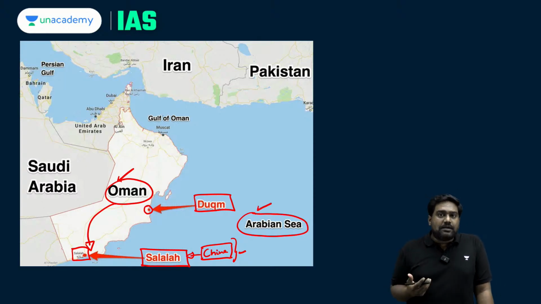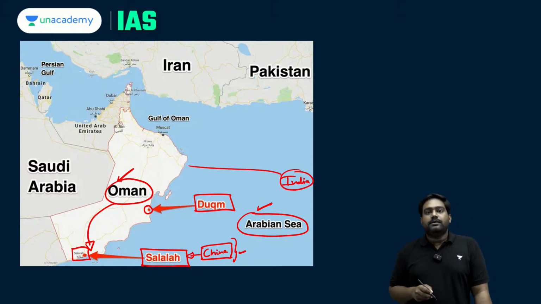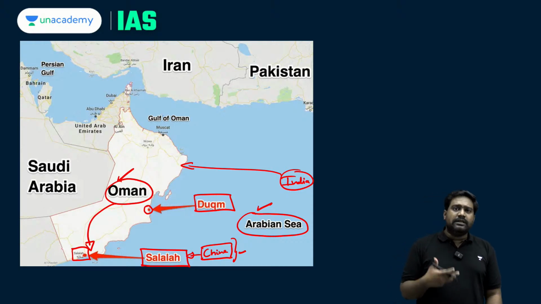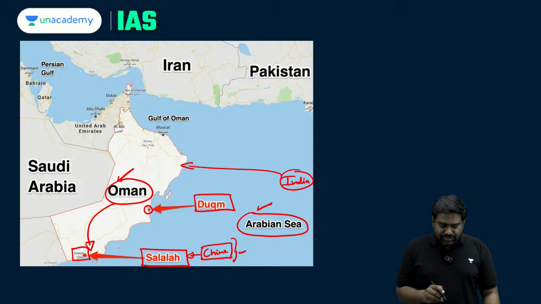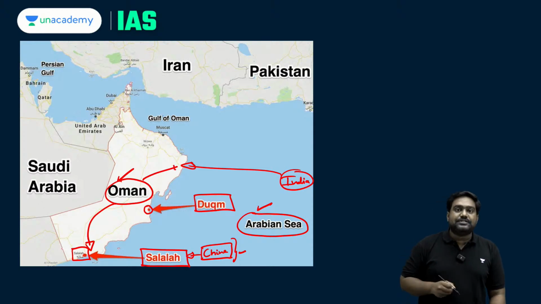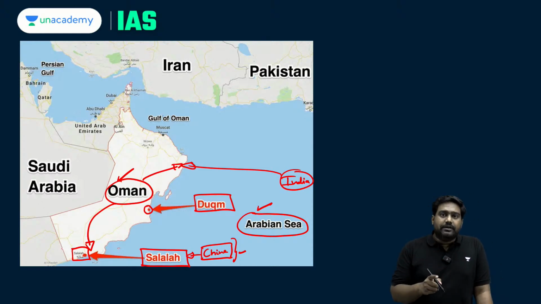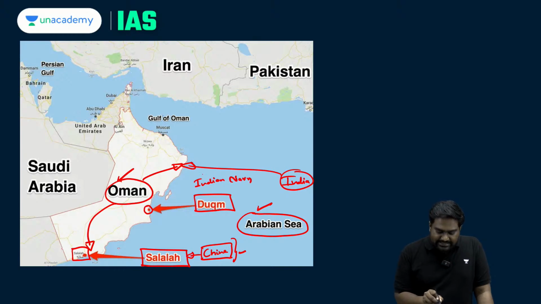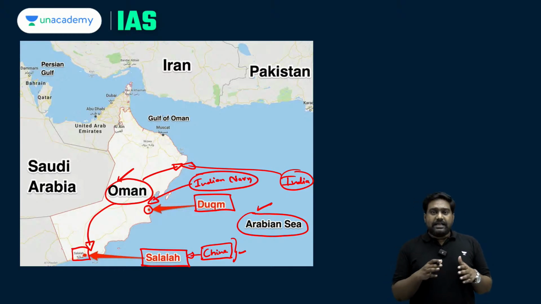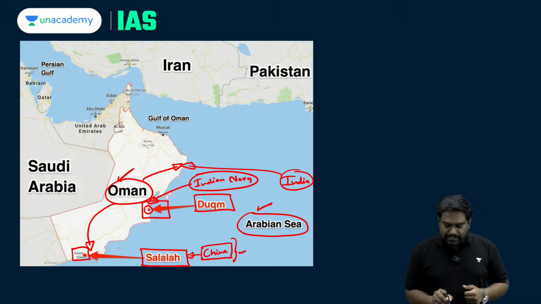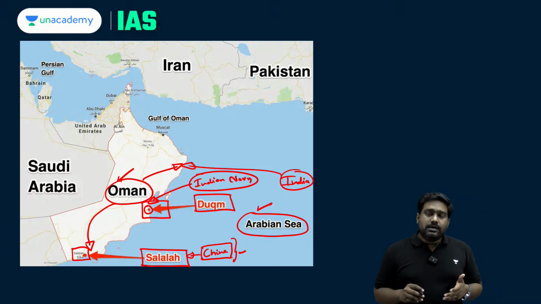Alright, but India is not far behind because India has very good relations with Oman. Even historically, since centuries, India and Oman are connected culturally and economically. And of late, strategic relations have developed between the two countries. And Oman has given port access to the Duqm port to the Indian Navy. Recently, the Indian Navy has gained port access to the Duqm port, and we can use the Duqm port for logistical support for refueling and resupplies, and this enhances the operational reach of the Indian Navy.